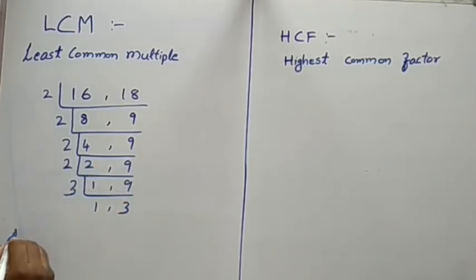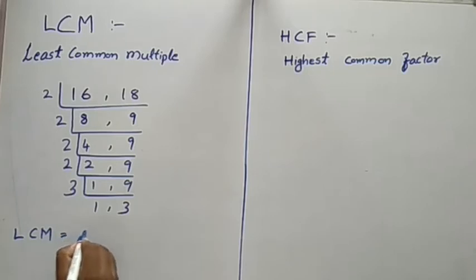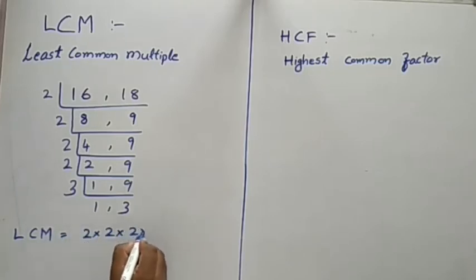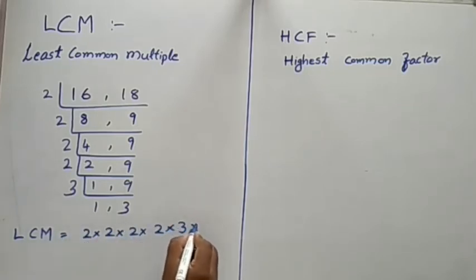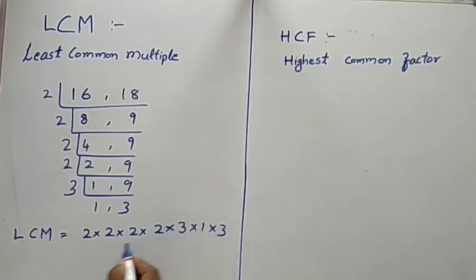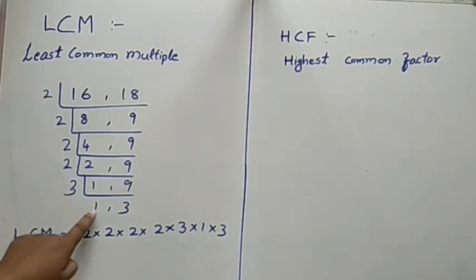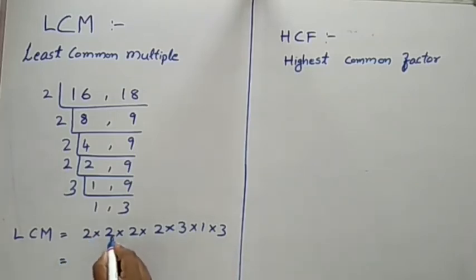So here the LCM is 2 into 2 into 2 into 2 into 3 into 1 into 3. I wrote the factors in the form of multiplication. So 2 2s are 4, 4 2s are 8, 8 2s are 16, 16 9s are 144. See, in the previous method also we got the same one.